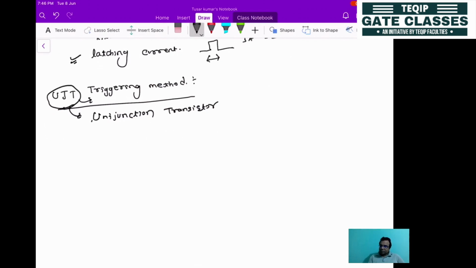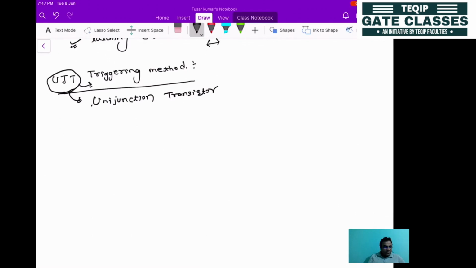That unijunction transistor has certain properties. So what is that property you will be writing? First thing is that UJT offers a pulse type gate signal.